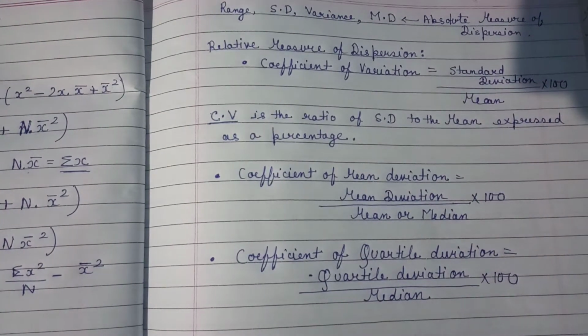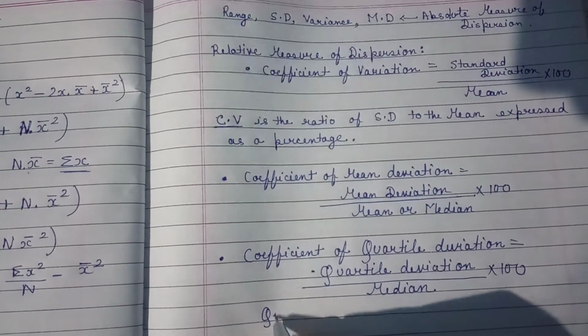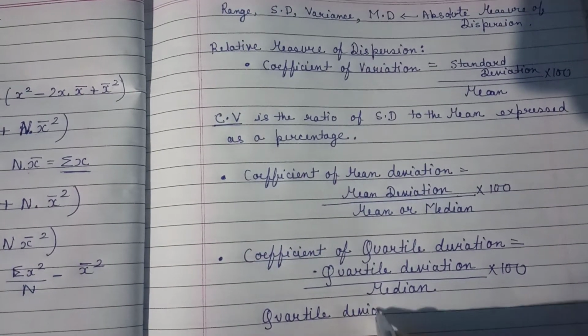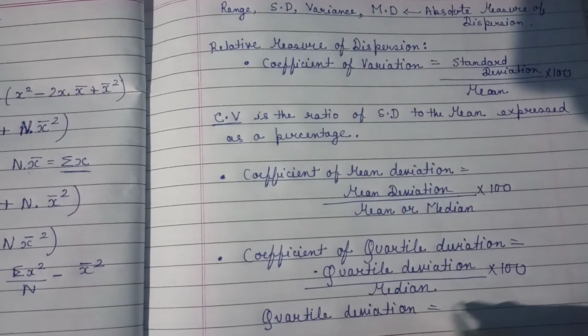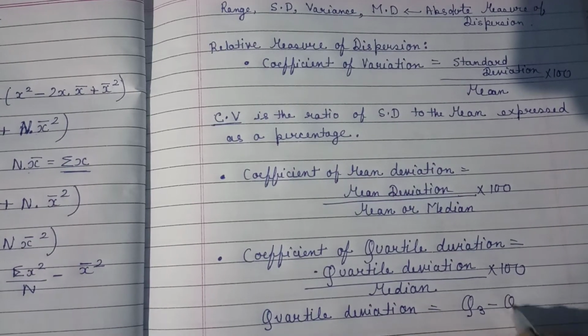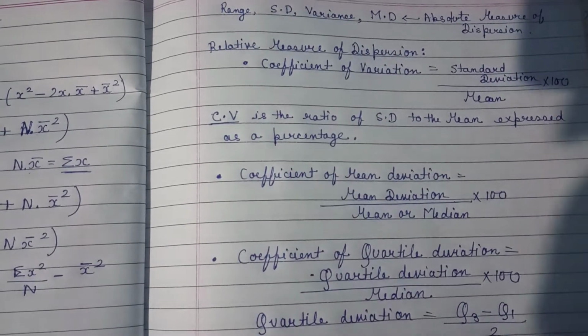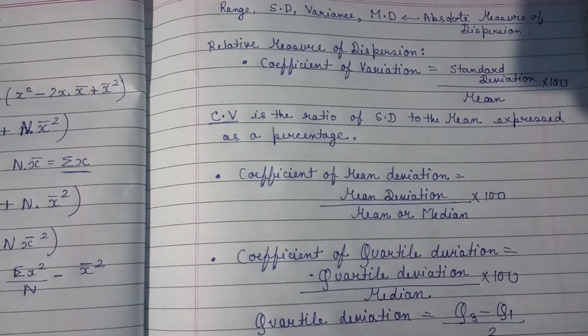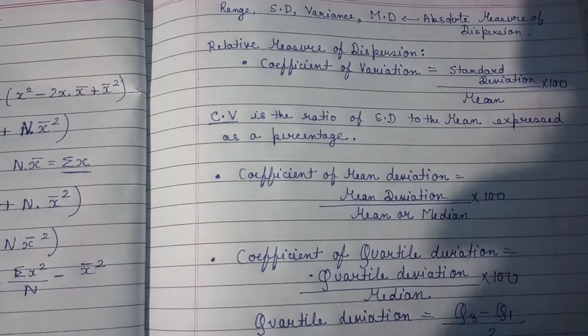Okay, so what is the formula, students? I'm just explaining the formula for quartile deviation. Quartile deviation can be found with the help of the formula (Q3 minus Q1) by 2. What is this Q3, what is this Q1? I will explain it.